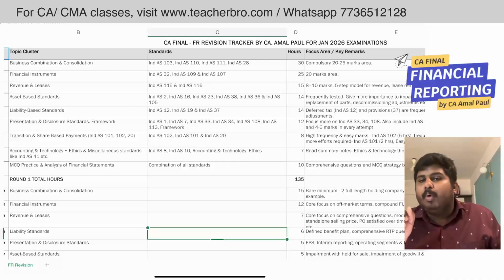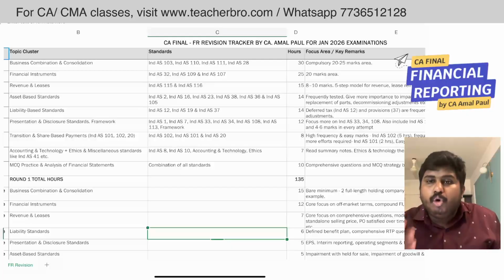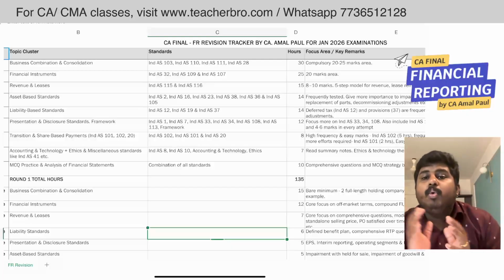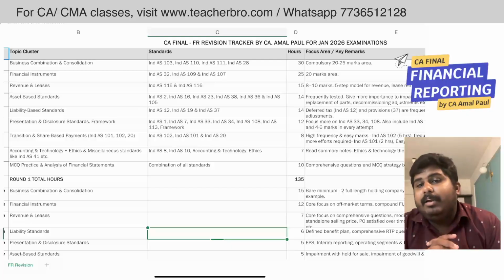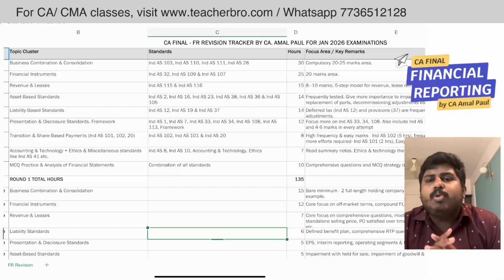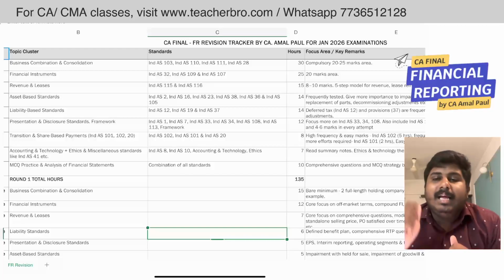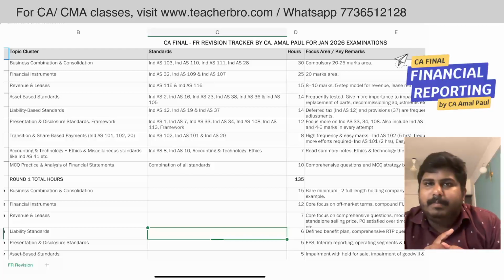For each 1 mark, you can take up to 1.8 to 2 minutes. You should not go beyond that. So you have to track your time as well at your revision level. Likewise, you should start with business combination. You should master that. You should do consolidation. You should master that. That is the first area you should cover.